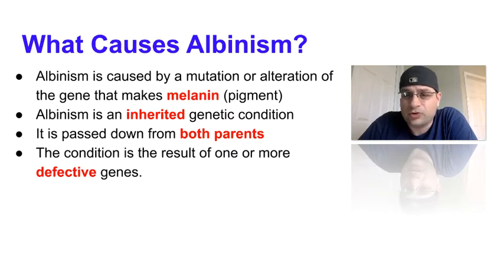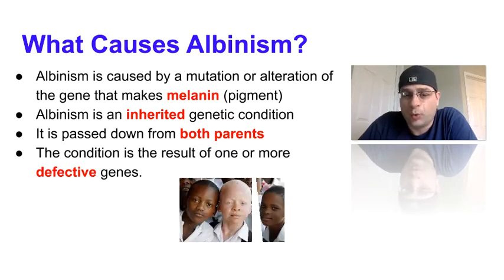Albinism is caused by a mutation or alteration to one or more genes that make melanin. Melanin is the part of your body that causes the pigmentation or color for your eyes, your skin, and your hair. And this is true for many other organisms. Albinism is an inherited genetic condition, so basically it is passed down from both parents. You need to get the genes for albinism from both mom and dad in order to get it. The condition is a result of one or more defective genes, as you're going to learn later in the video.